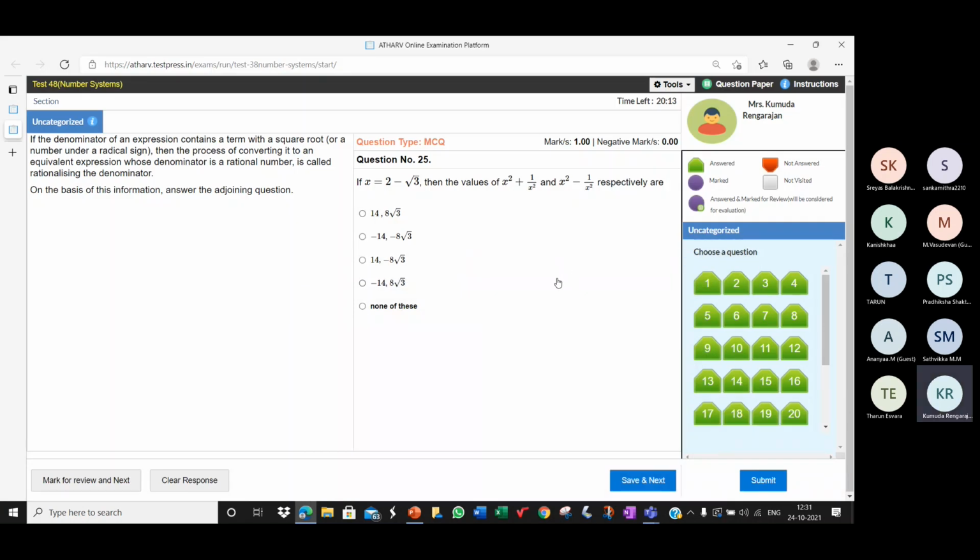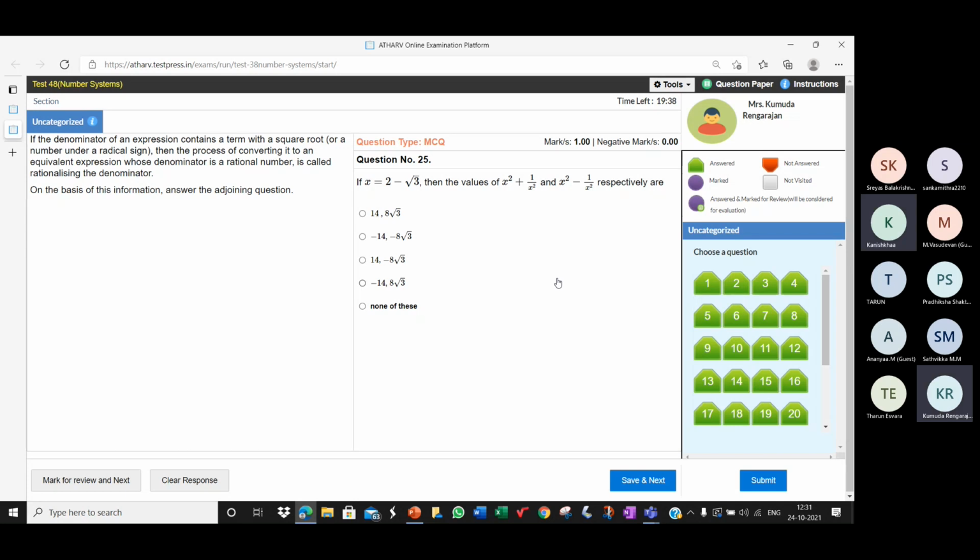Children, please answer this question. How do we find the value of the expression x square minus 1 by x square? You're disappointing me. Or is it that you have the answer and you're trying to annoy me?